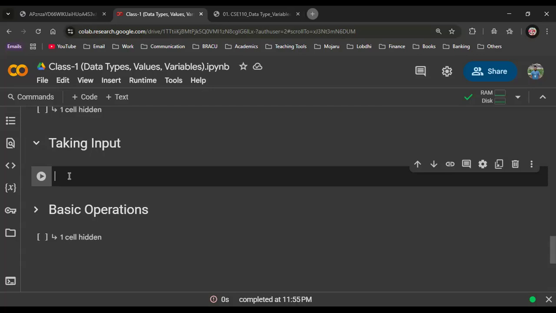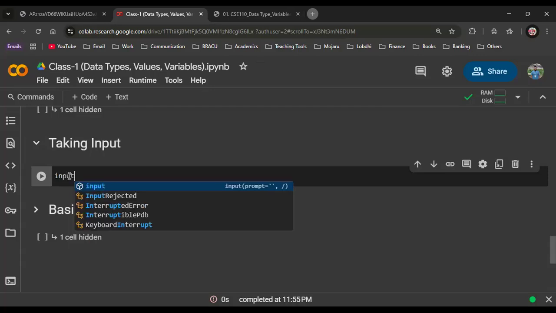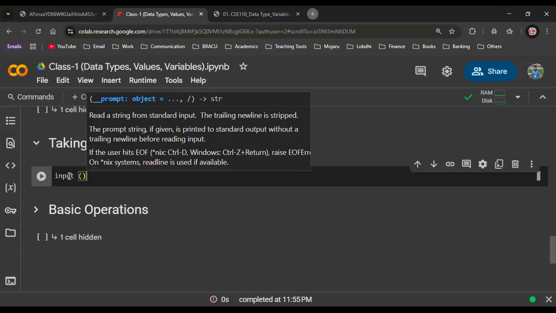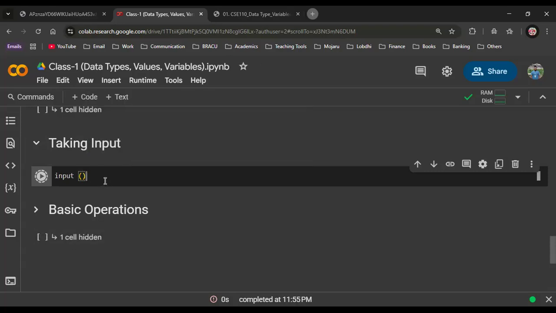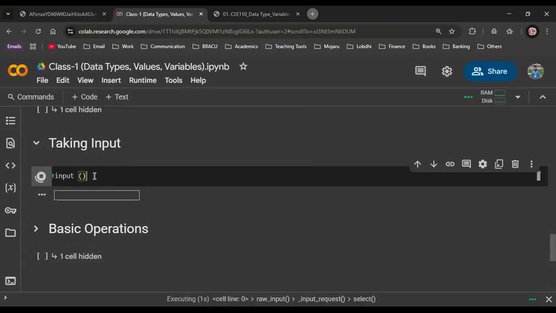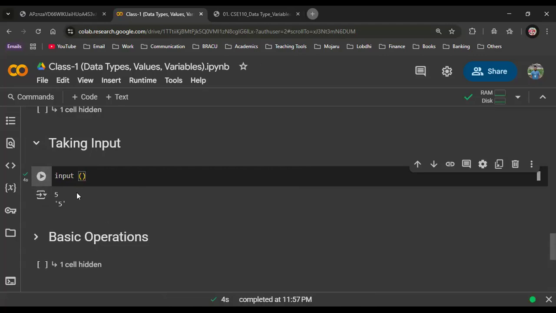So for taking input, we use a method called input. This is an input method in Python. So if you just run this, it takes an input, okay? And any input. Now, what is the data type of this input, whatever you have taken? Can you tell me?